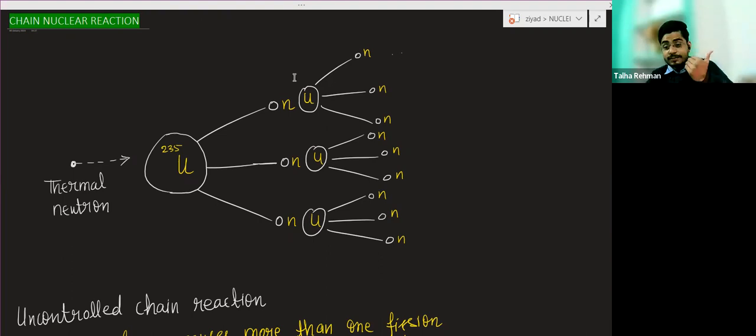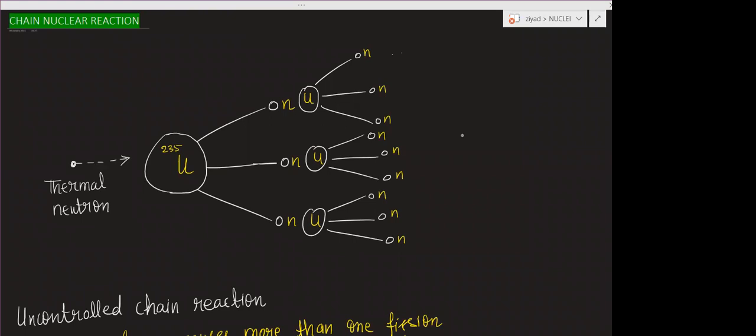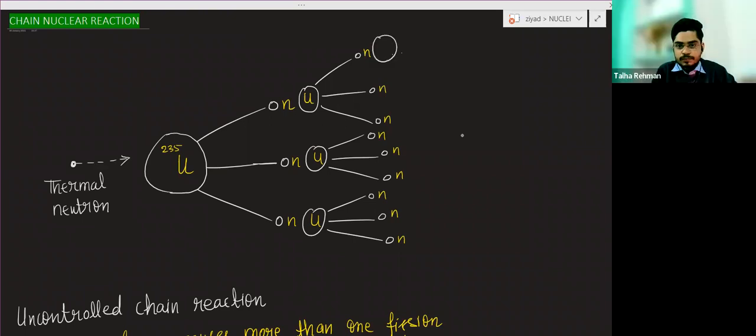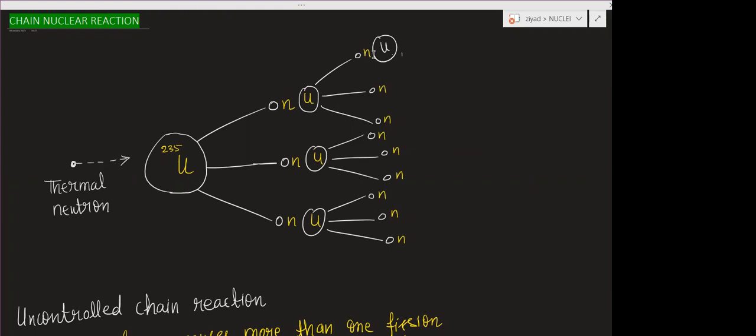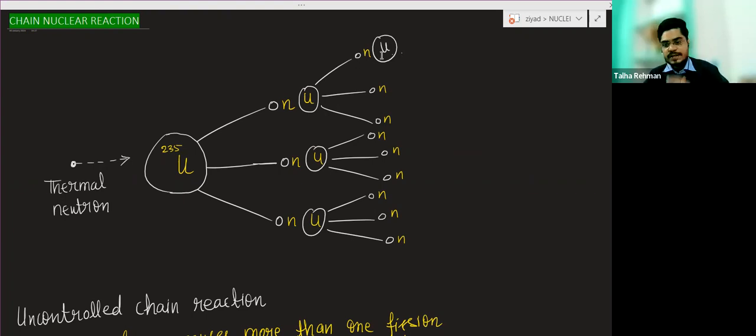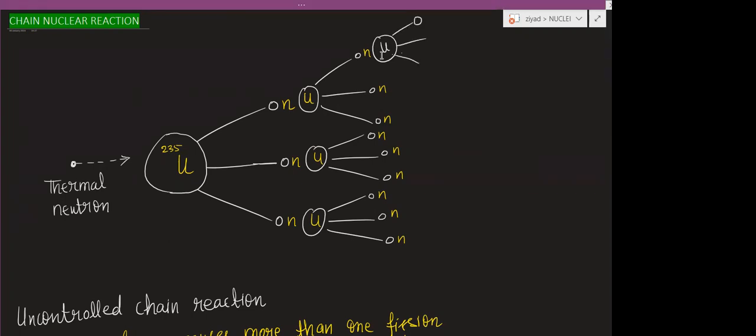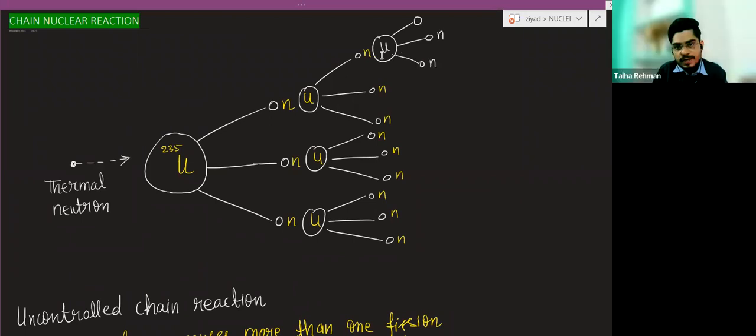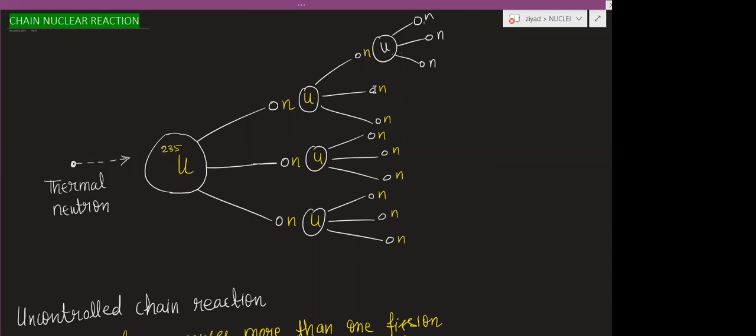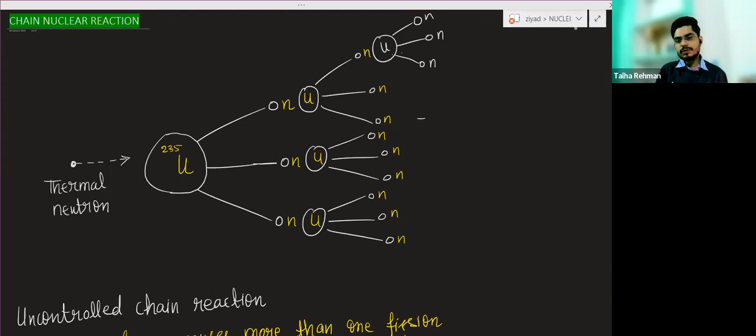Try to understand what I am saying. Here will be a uranium nucleus, here will be uranium 235. This neutron is striking, or will enter into this. Again the fission reaction will take place, krypton and barium, and 3 neutrons will release again. Now here also this neutron will enter into the uranium 235. Again the fission of that will take place. Again 3 neutrons. So this reaction will go on like this.